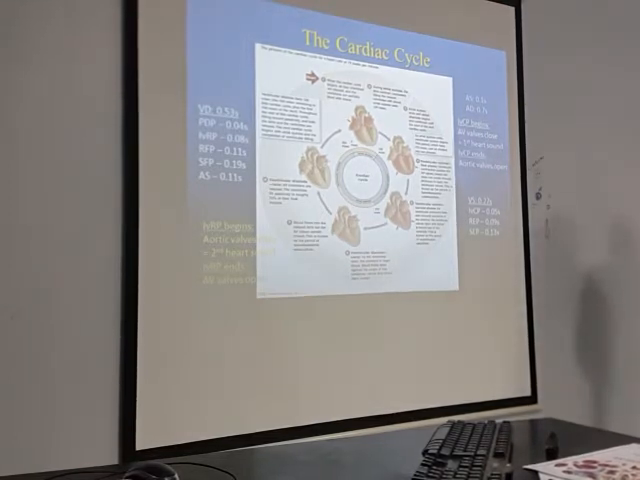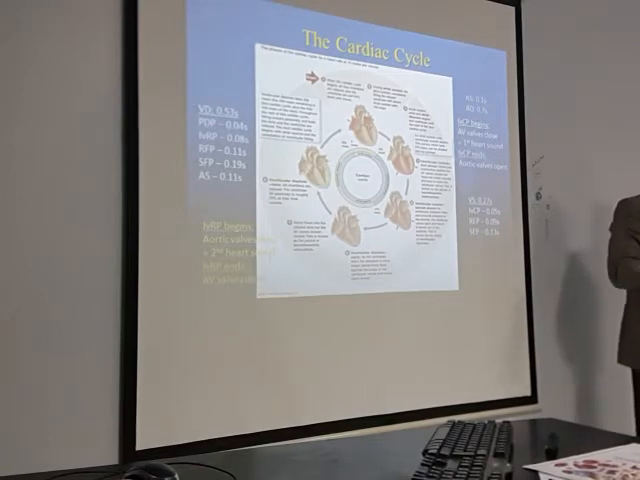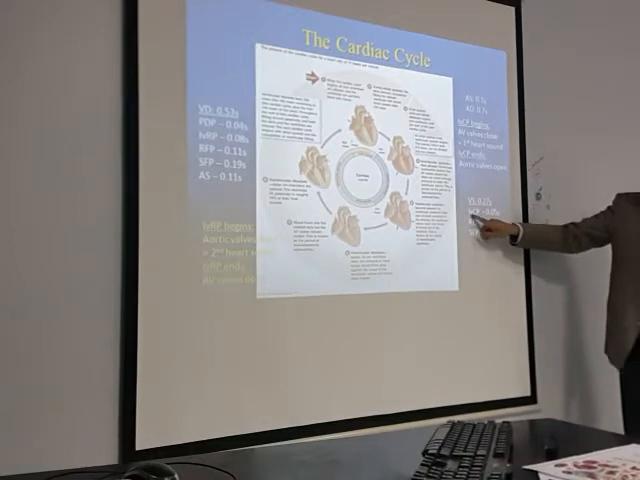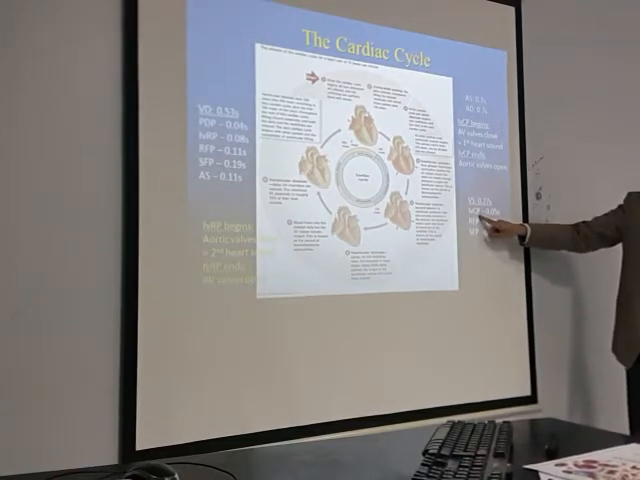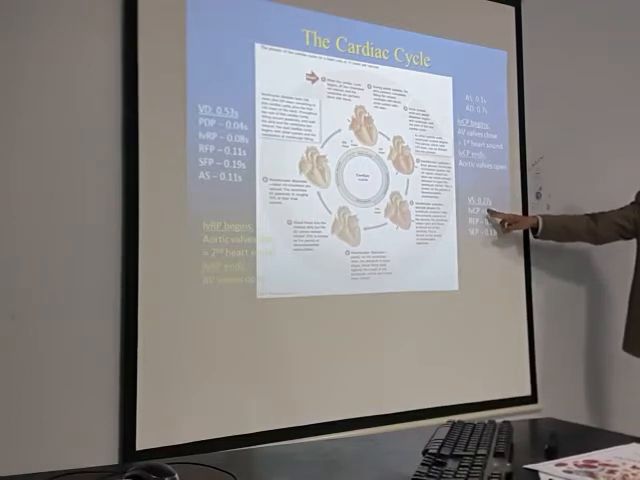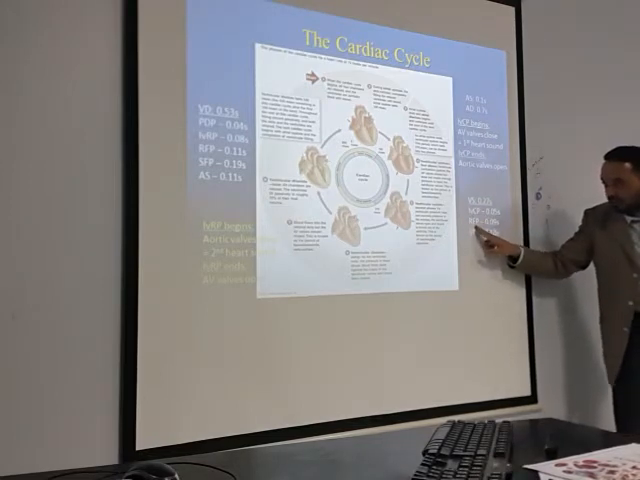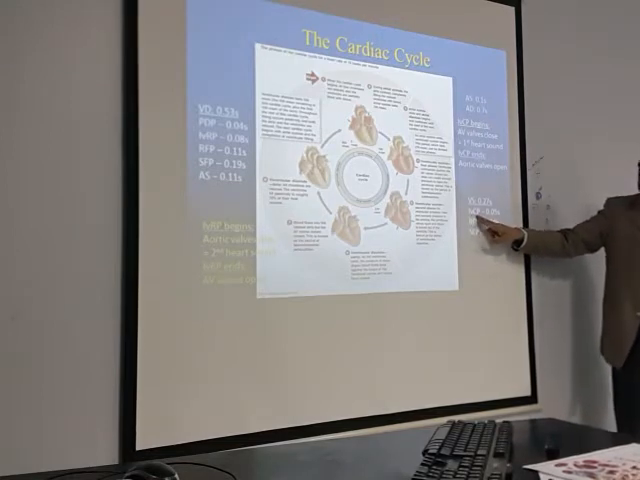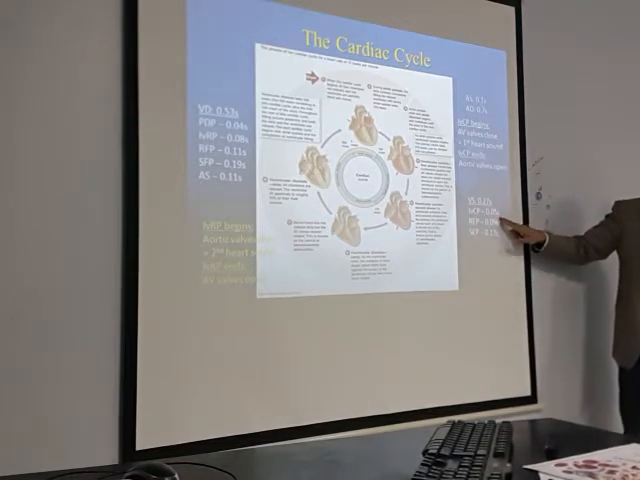This phase is called the isovolumic contraction phase. Now we have to divide this. We have seen that ventricular systole duration is 0.27 seconds, and we know there are three phases of ventricular systole: isovolumic contraction, rapid ejection, and slow ejection. So the isovolumic contraction phase lasts for 0.05 seconds.